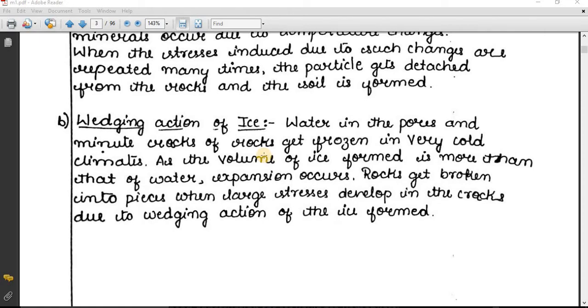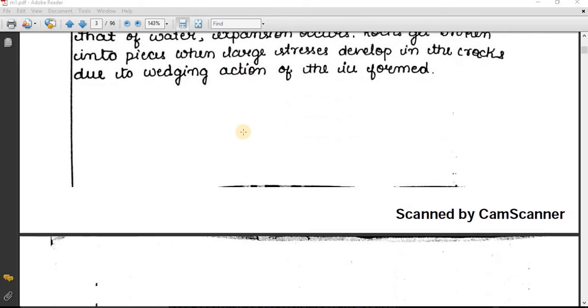So what will happen when the water gets frozen? The frozen water volume will be a little bit more compared to the regular water which is present in liquid state. Due to this, the wedging action takes place and cracks are going to form.